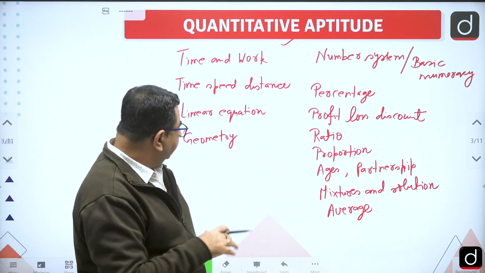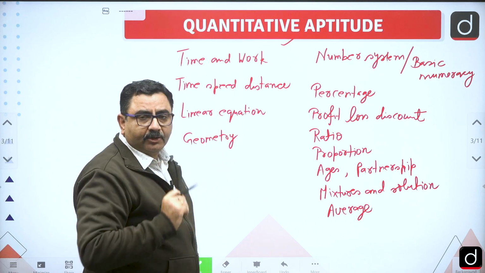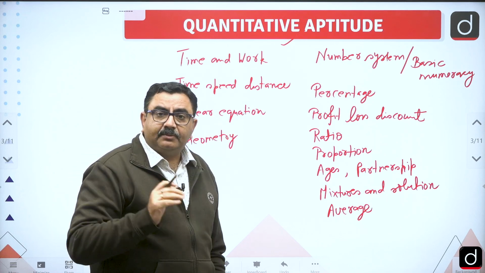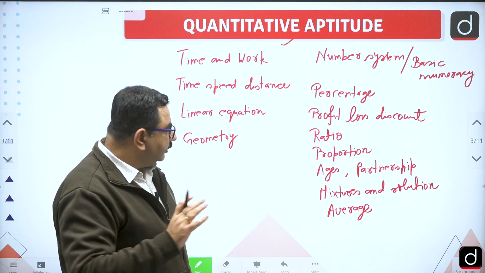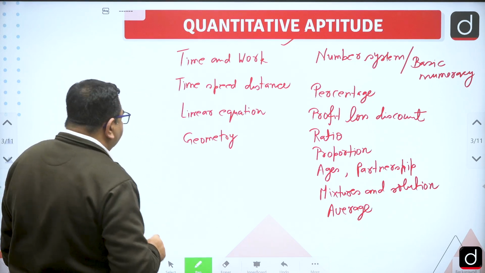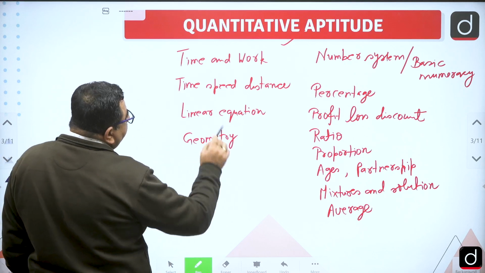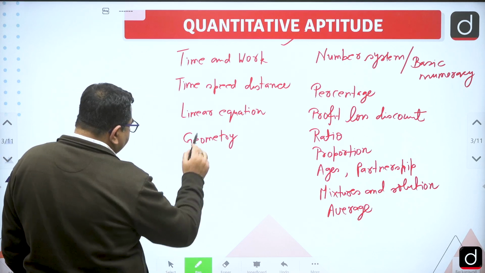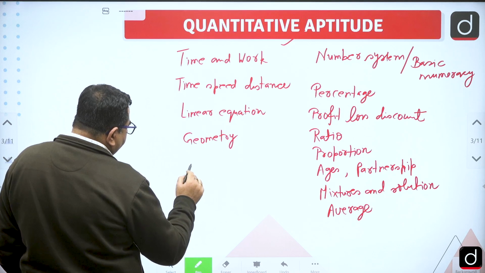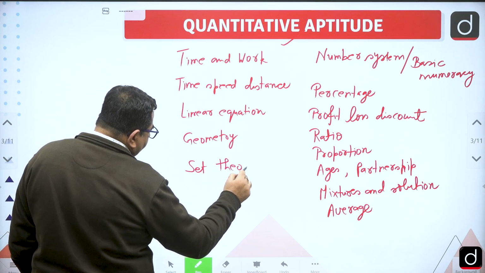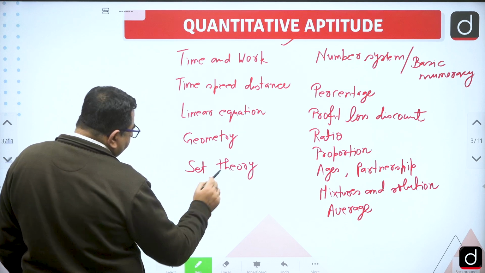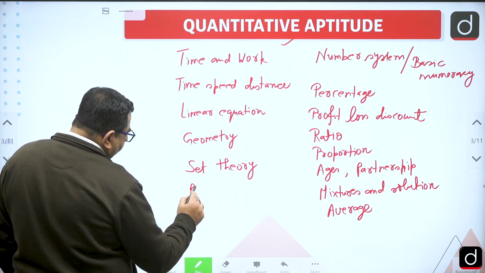Along with that, in geometry, 3D geometry also, that is mensuration. In mensuration, we'll be discussing cube, cuboid, basic properties of all of them. Then after geometry, we will discuss something in set theory. Now set theory, and one more thing is what?